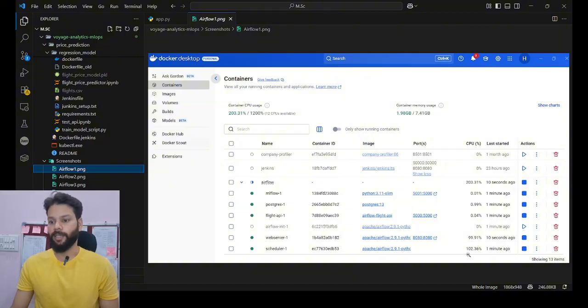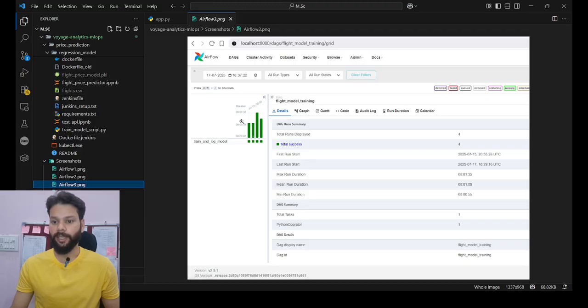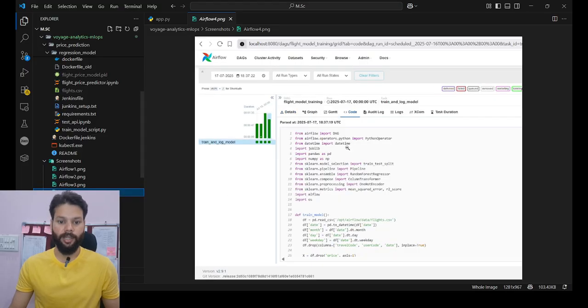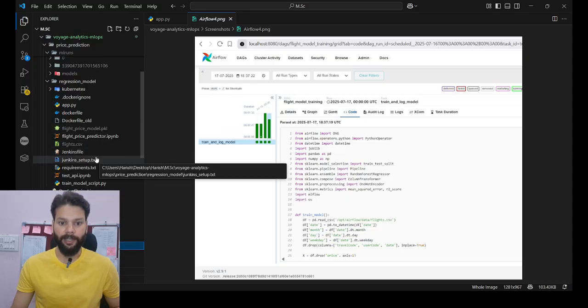This is the Airflow container in Docker itself, and this is the deployed model. So you can see the steps. This is the successful run, and here is all the history of the runs, and then this is the DAG file. I'm not able to track the YAML file.